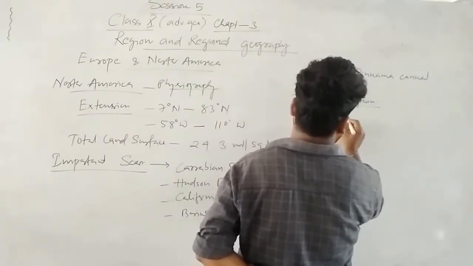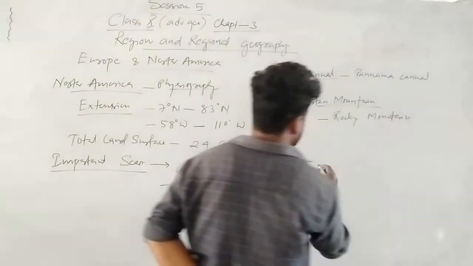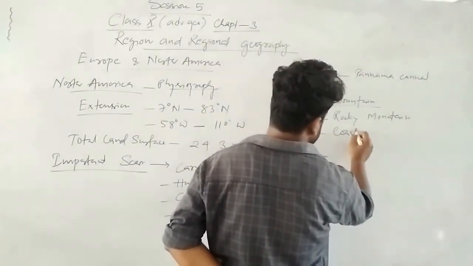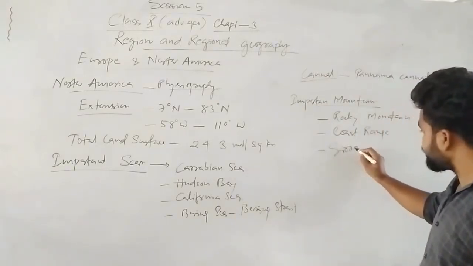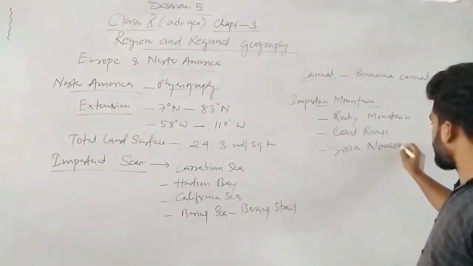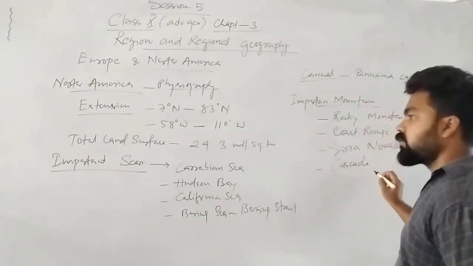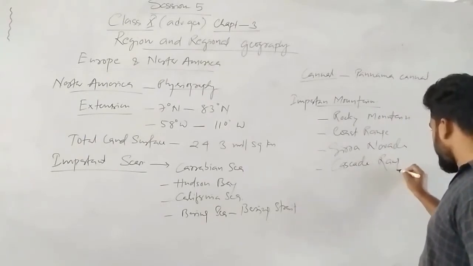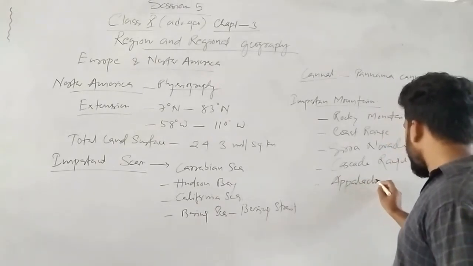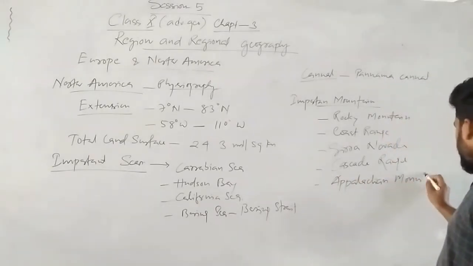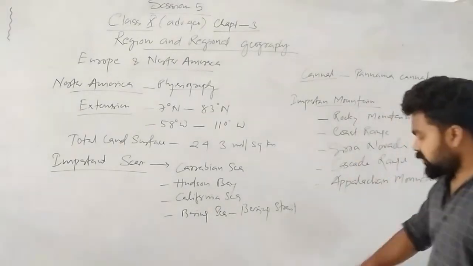Number one is the Rocky Mountains. Number two is the Coast Range, Sierra Nevada, and another is the Cascade Range, again the Appalachian Mountains. Okay, simple. These are the important mountains. Okay, we will see again.